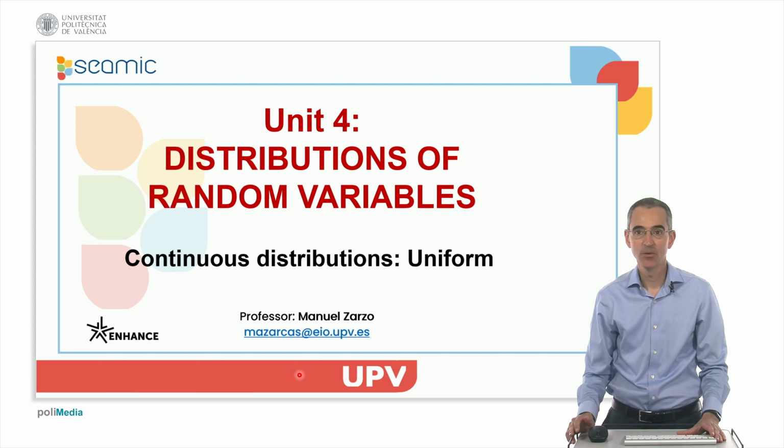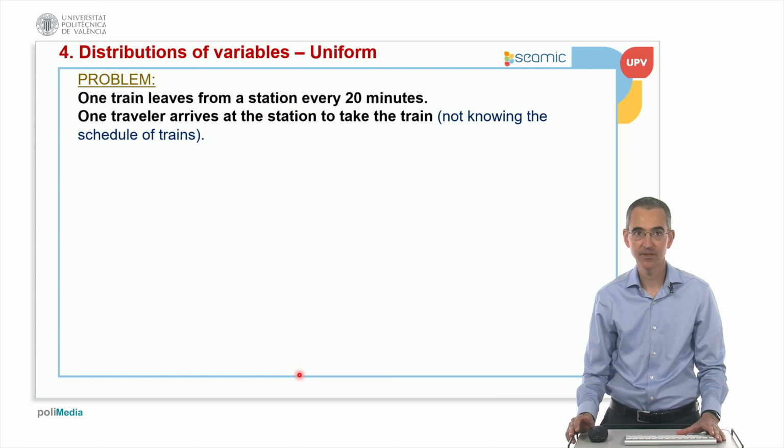Good morning. We are in Unit 4, distributions of random variables. In this video, I'm going to talk about continuous distributions, in particular the case of the uniform distribution. I'm going to present a problem to understand this kind of distribution.